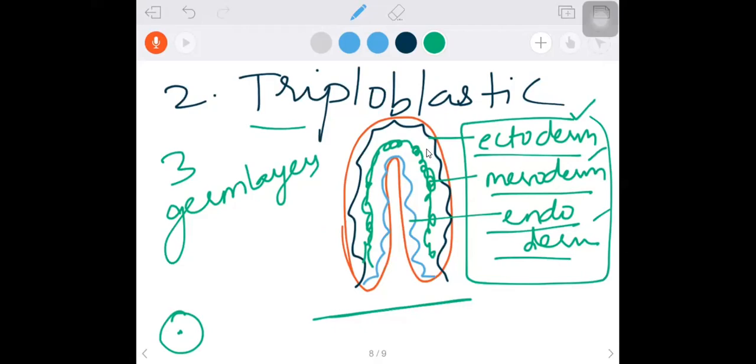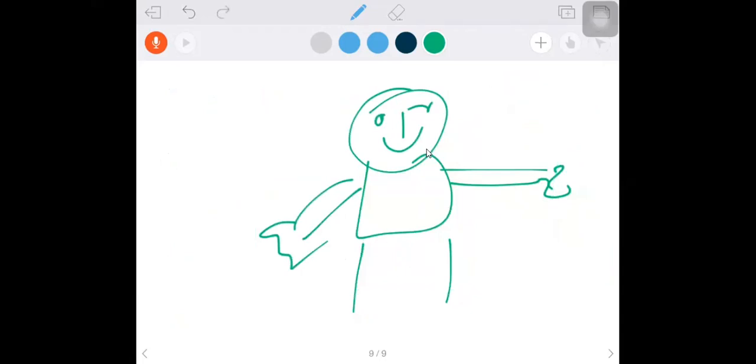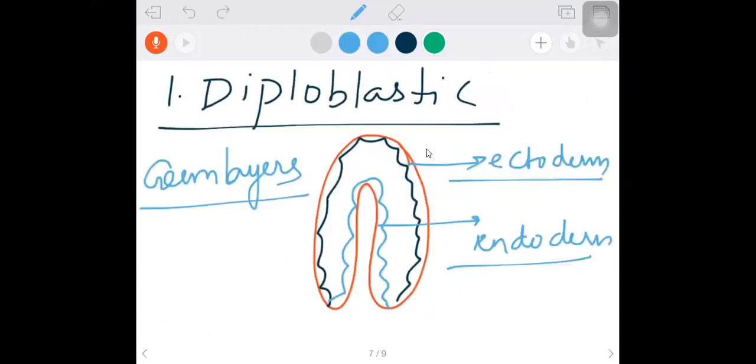So that means we have to make a calculation of which layer forms from whom. I'll give the guarantee here: when you complete the second chapter, you will be capable of saying which body part is formed from where, which germ layer is going to form it. Okay, then we'll close this with an example, diploblastic.